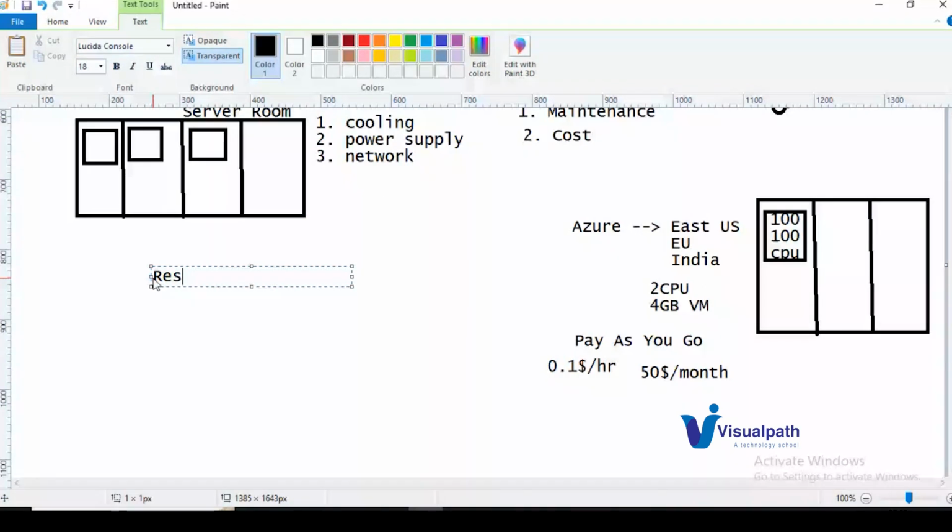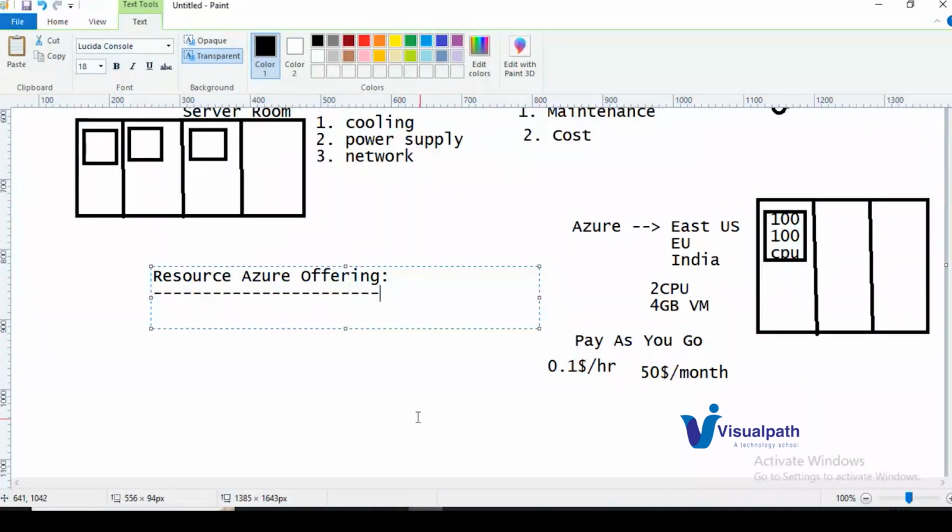Okay, resources Azure offers. When it comes to resources, we do have a lot of resource categories. The first one is the compute category. Everyone knows compute. In this compute category, you will install virtual machine scale sets, Kubernetes clusters, container registries, containers, all this you are able to install in the compute category. Here you need to provide how much CPU and how much memory you need and what region you need. All these things you'll provide in this compute resource category. So this is one of the major categories.